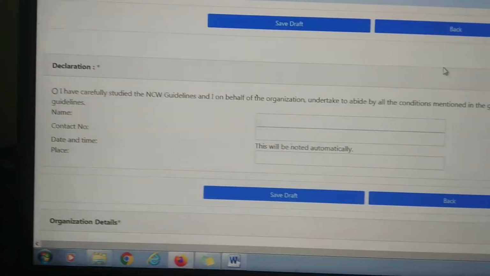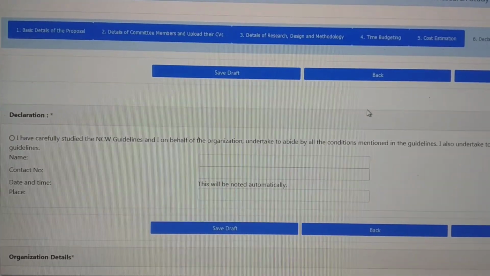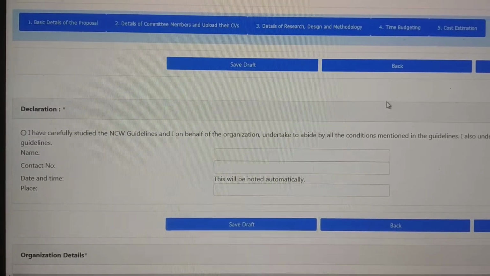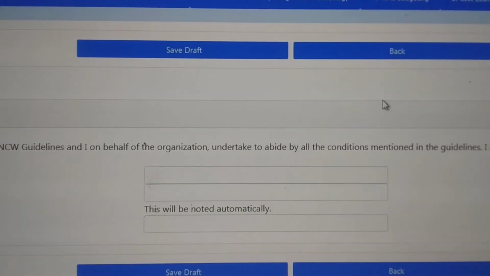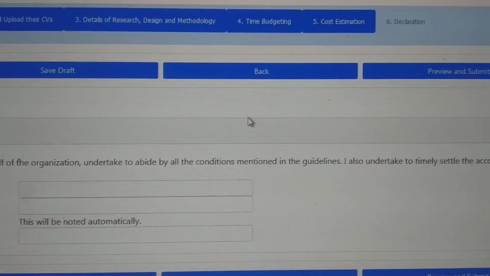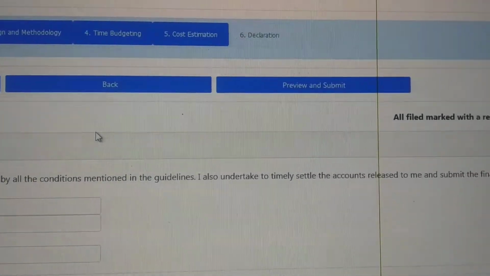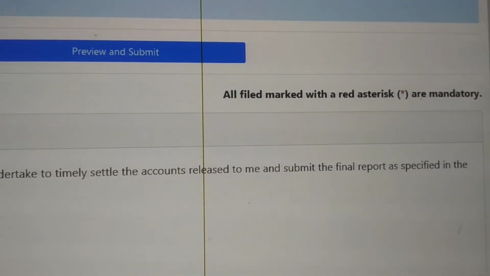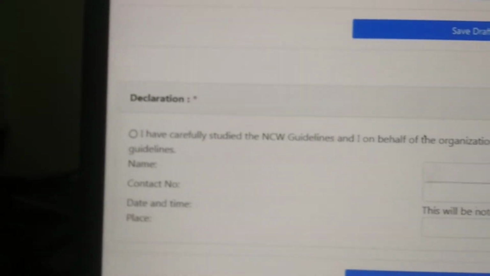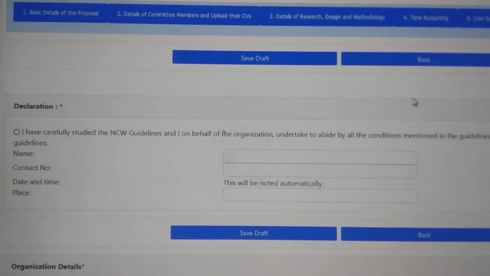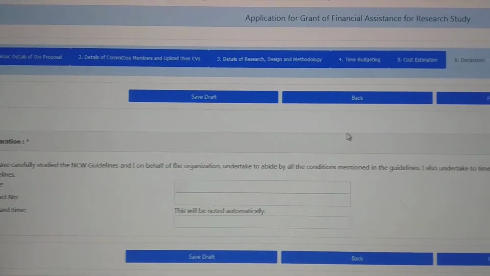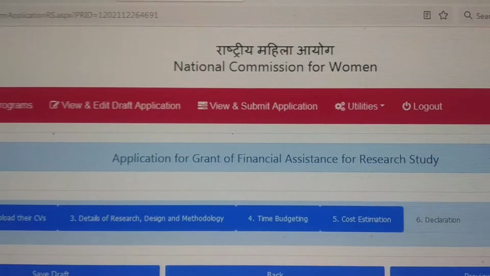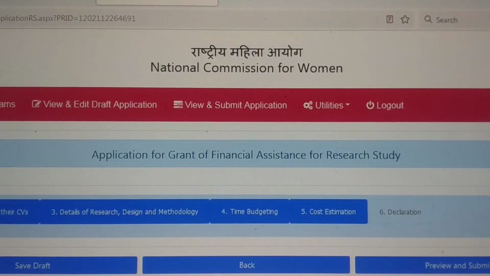The final step is the declaration. When you click on this declaration, it says: I have carefully studied the National Commission for Women guidelines and, on behalf of the organization, undertake to abide by all the conditions mentioned in the guidelines. I also undertake to timely settle the accounts released to me and submit the final report as specified in the guidelines. After accepting this, you can submit the proposal, and the National Commission for Women will take some time to process these proposals and provide the financial assistance for the research study.